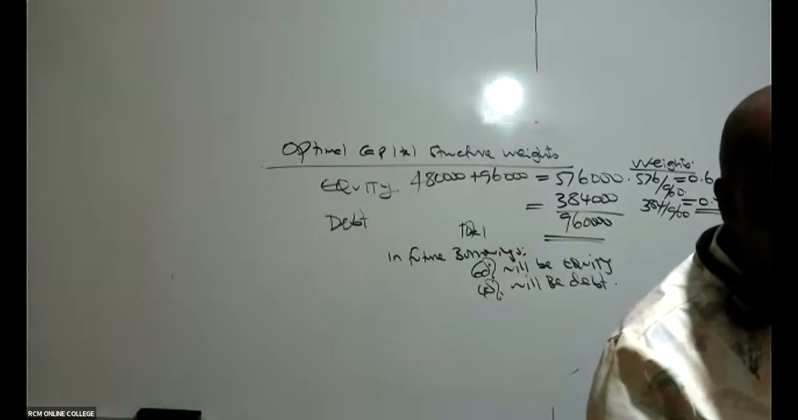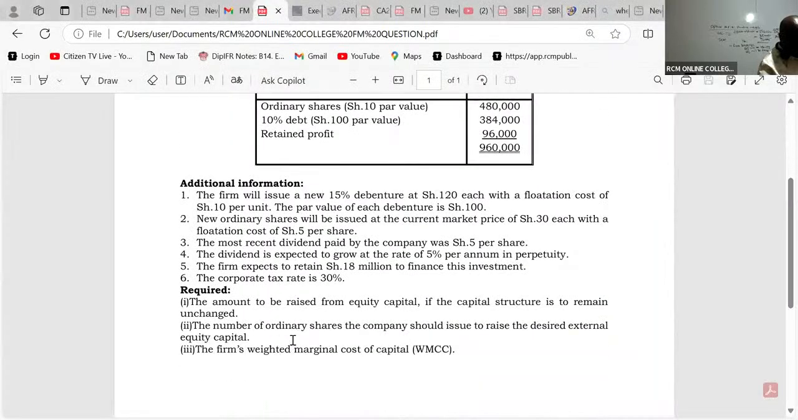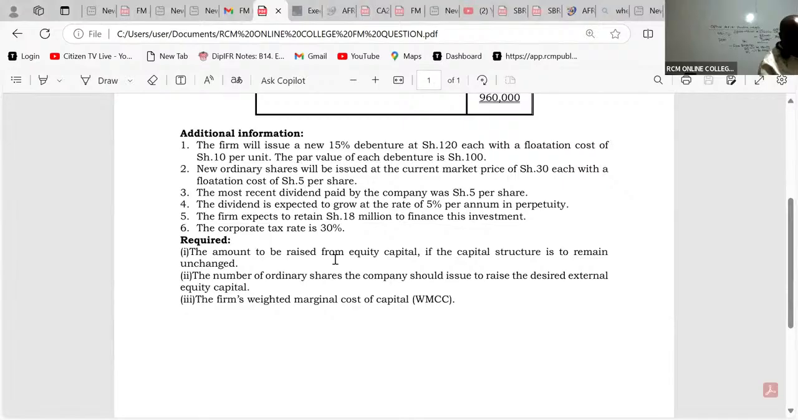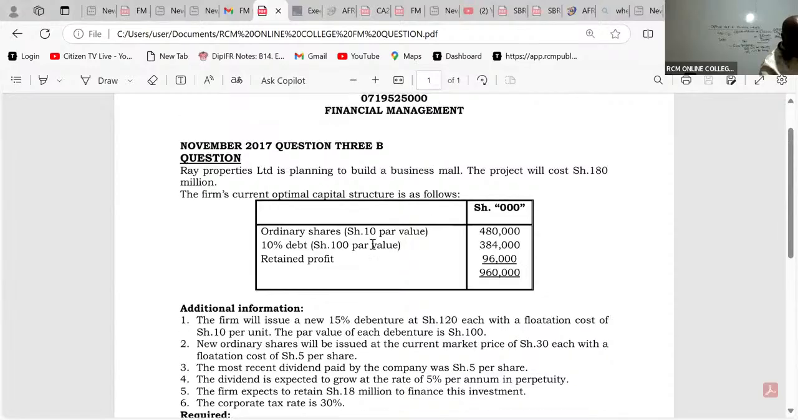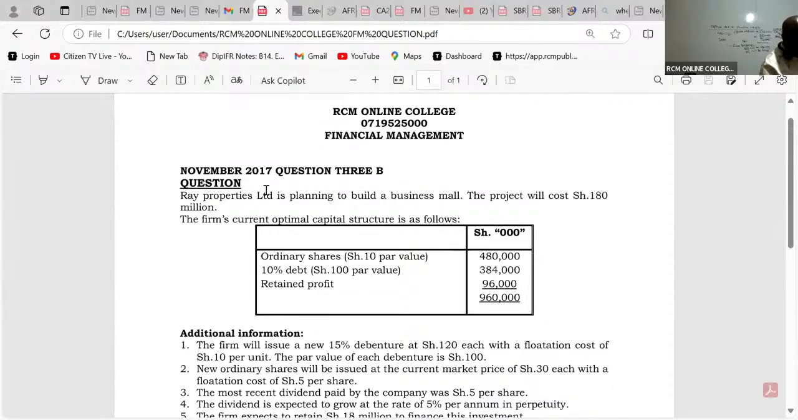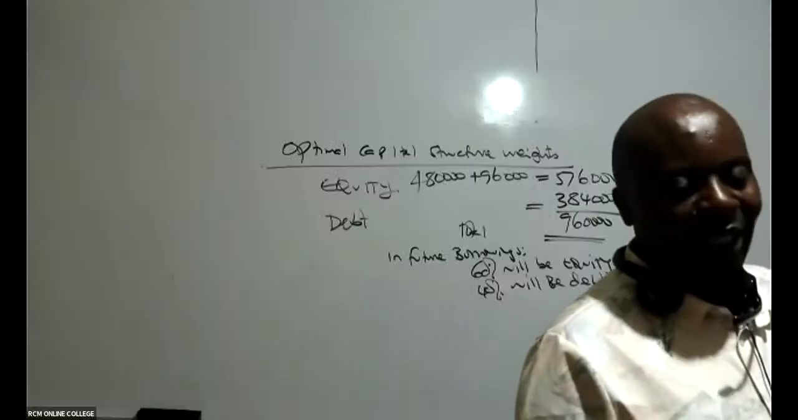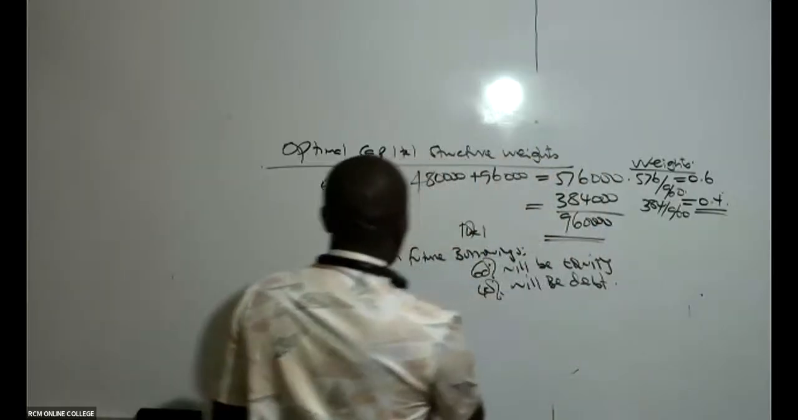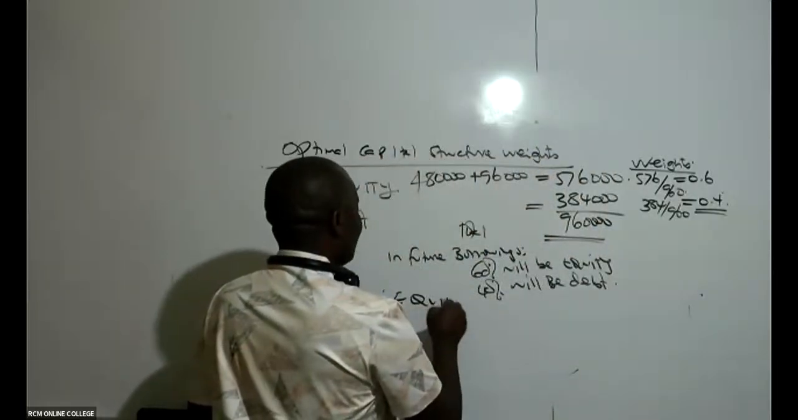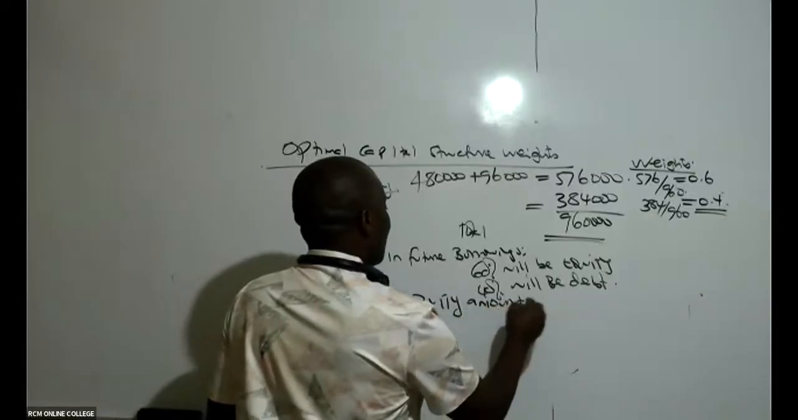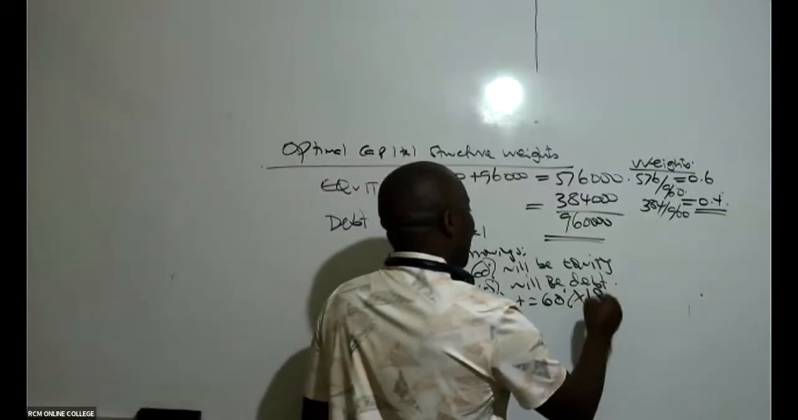So what is the question asking us to do, ladies and gentlemen? If you look at the question very well, they want us, number one, to give them the amount to be raised from equity capital. These managers, how much do they want to borrow in total? Ray Properties Limited is planning to build a business mall. The project will cost Kenya shillings 180 million. So out of the 180 million, we know that 60% will be equity. Therefore, the equity amount will be 60% of 180 million.